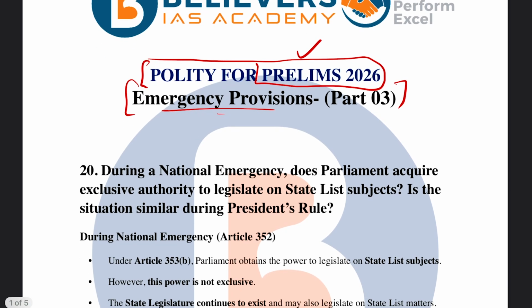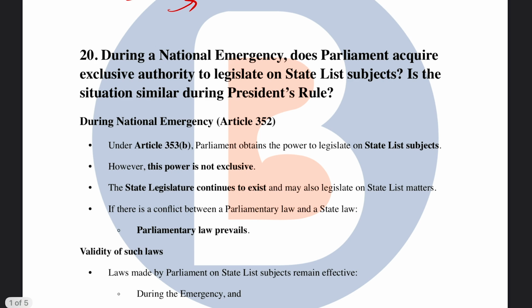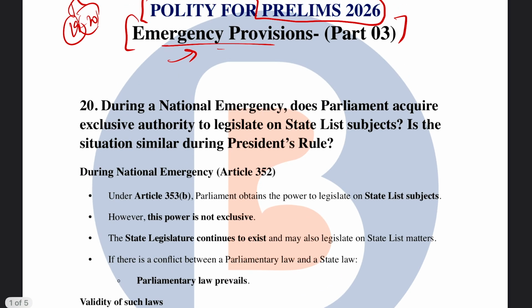Already we have discussed sufficiently almost 19 to 20 questions in the past two videos with respect to this chapter, and this video is going to have another 5 more important concepts which mostly revolve around the president rule and some other aspects with respect to president rule. Very, very important for the examination.